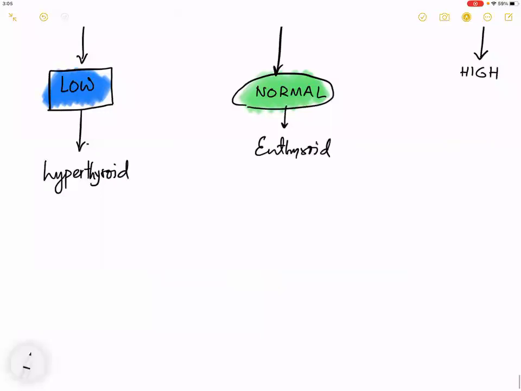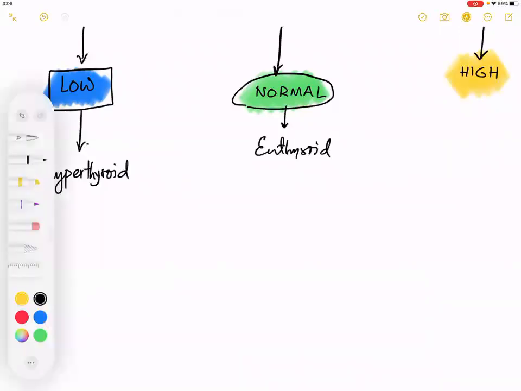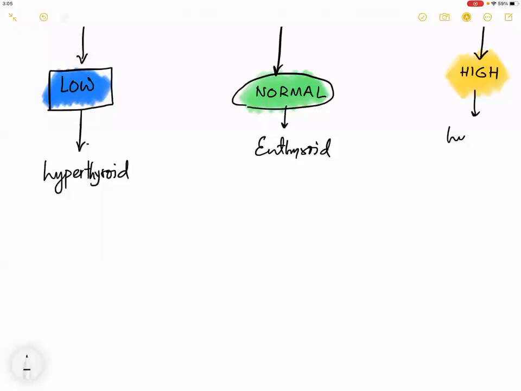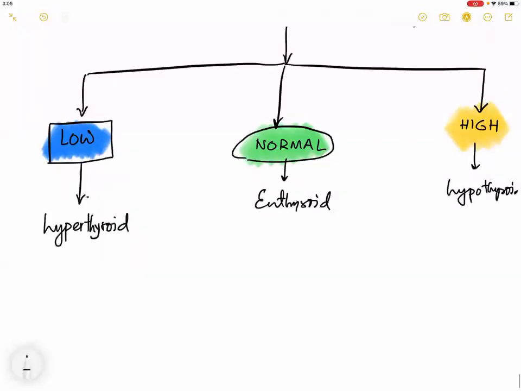And finally, TSH is high is called hypothyroid. Now, at this point, it is good to make a line.